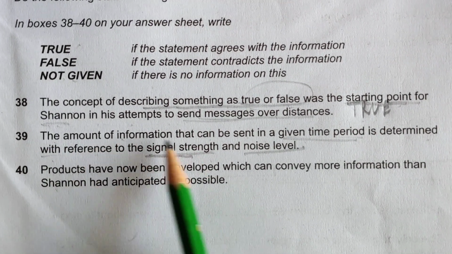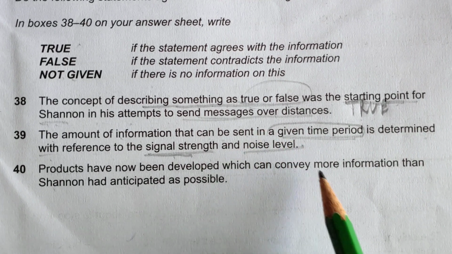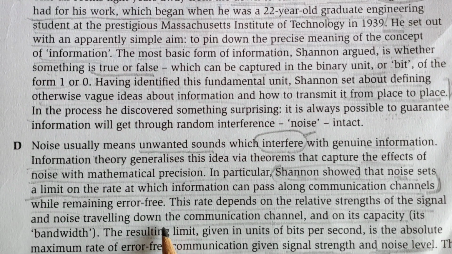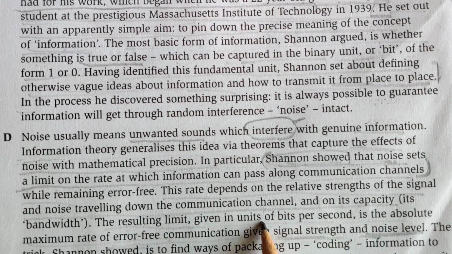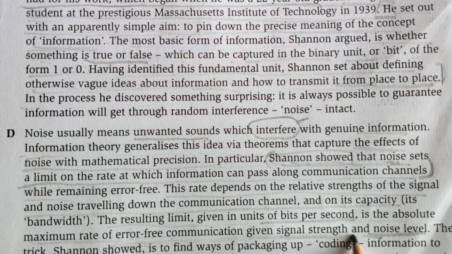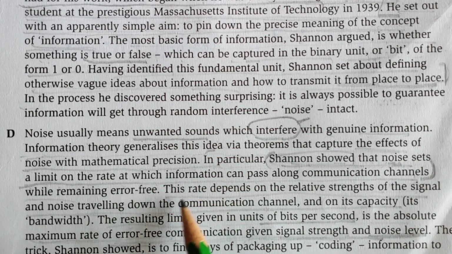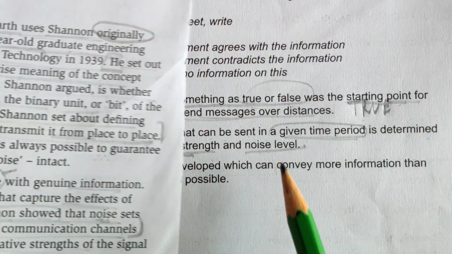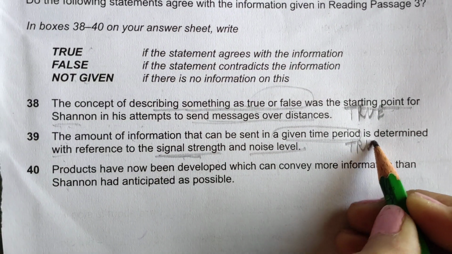The amount of information that can be sent in a given period of time. Okay, given period of time, it is given. Bits per second, maximum rates, given signal. This is also conveying it from here to here. You can read it twice or thrice in order to match the statement. So this is also true.